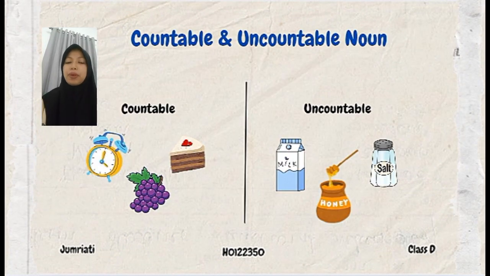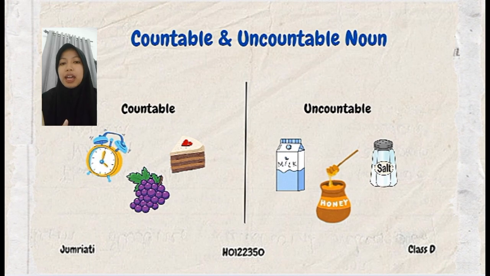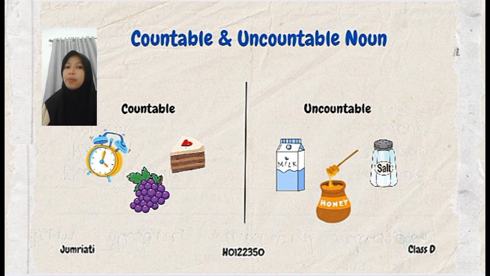Actually, they have told you before, but I want to make it clear again before we enter the new thing. So, I want to tell you the specific difference between countable and uncountable. You can see on screen, in a countable term, there are a clock, a slice of cake, and a grape. It means countable is a thing that can be counted, such as we can count what time it is, we can cut a cake into some slices, and we can count each seed of a grape.